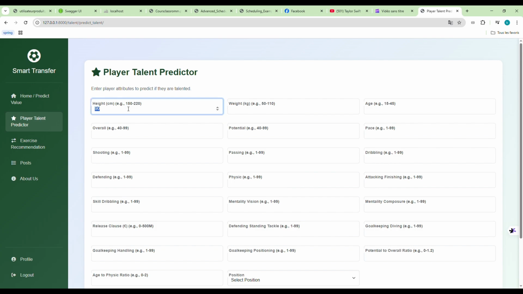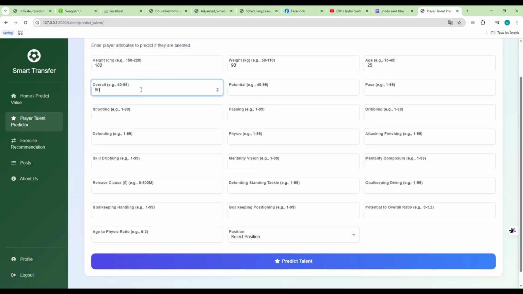Now moving on to our second business objective, which is the prediction or classification of a player, whether he is performant or not, talented or not. We are going to fill in our blanks. We are going to take an example of an attacker as well, so that's why we put 20 in defending, and we will actually fill in